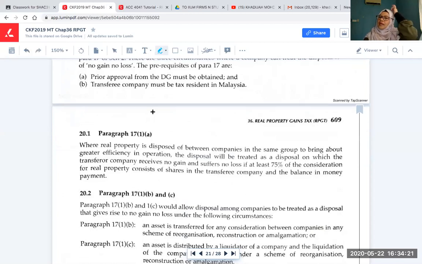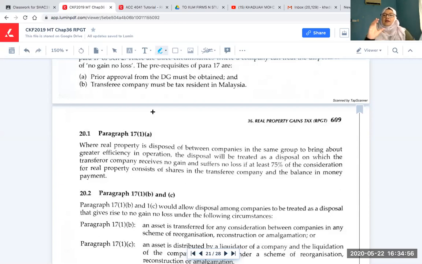If you fall into any of these, then you can claim the disposal by the company that disposed is a no gain, no loss. 17(1)A: where real property is disposed of between companies in the same group, to bring about greater efficiency in operation, the disposal will be treated as a disposal on which the transferor receives no gain, no loss, if at least 75% of the consideration for the real property consists of shares in the transferee company and the balance in money payment.